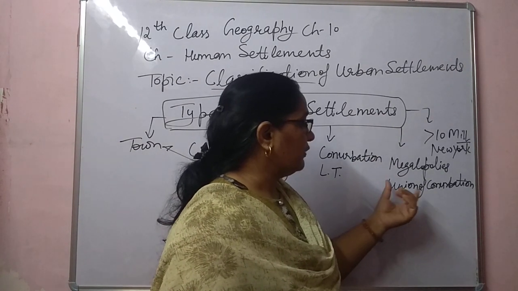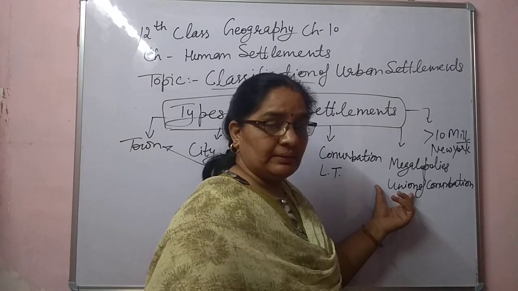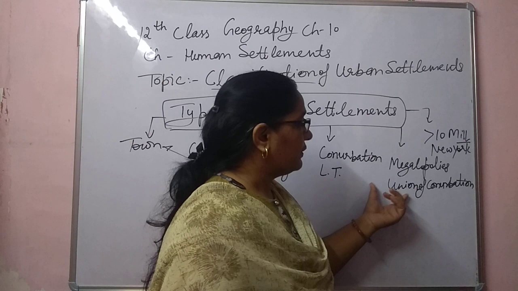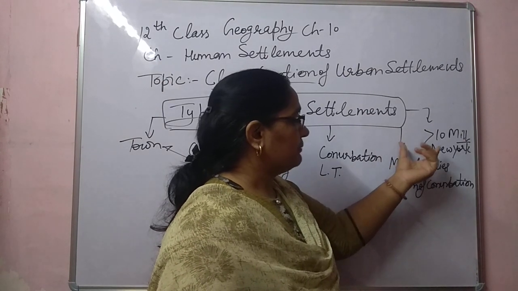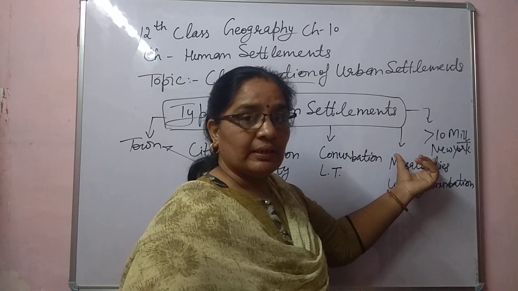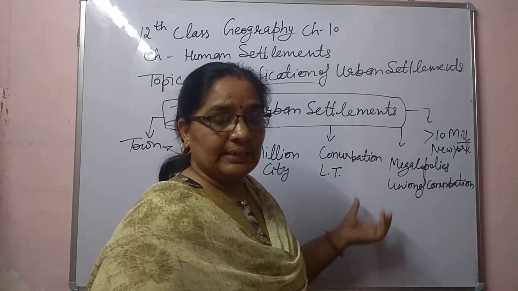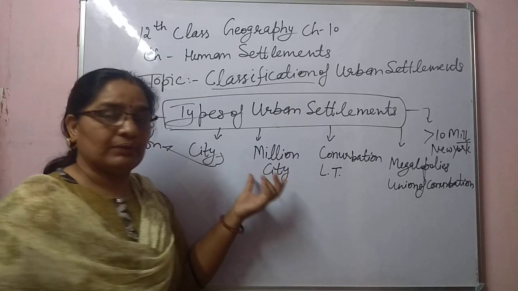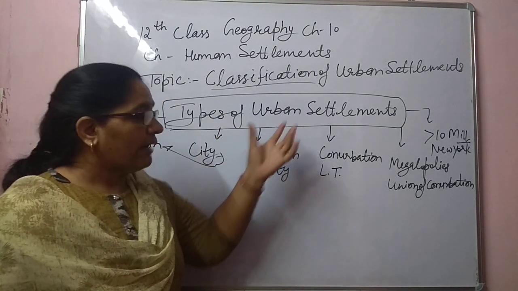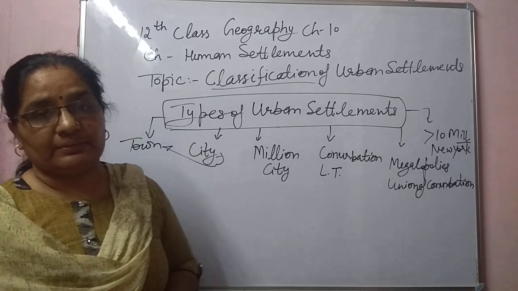Next one is megalopolis, the union of conurbations. This includes those regions whose population is more than 10 million. New York became the first in 1950. So we have discussed the types of rural settlement and urban settlements. Now we will discuss which types of problems are faced in urban areas.